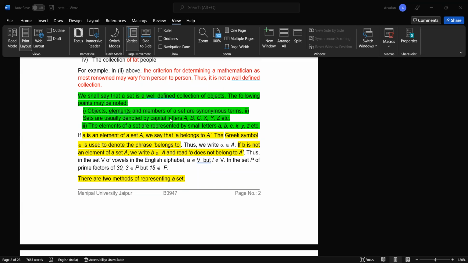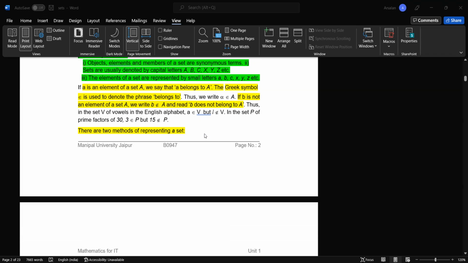Sets are usually denoted by capital letters A, B, C, X, Y, Z. So we generally use a capital letter to denote the name of a set. The elements of a set are represented by small letters a, b, c, x, y, z. We generally denote the elements of a set with a small letter, but we can use different letters too. But in the general case, we use these. If a is an element of a set A, we say that a belongs to A. The Greek symbol epsilon is used to denote the phrase belongs to. Am I correct? This symbol is known as epsilon.